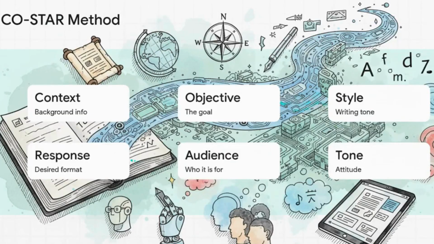Let's move on and see how this builds into an incredibly comprehensive structure, the CoStar method. It's brilliant. C is for context, the background information. O is for objective, your actual goal. S is for style, the writing style you want. T is tone, the attitude of the piece. A is audience, who exactly this is for. And R is response, your desired format. If you build your prompts using this checklist, you are practically guaranteed an exceptional, perfectly tailored result every single time. It's a total game changer.